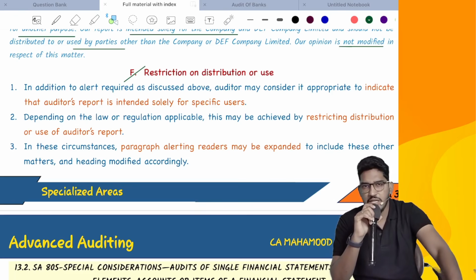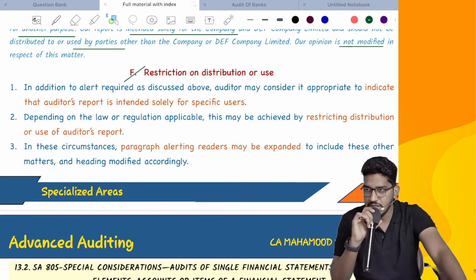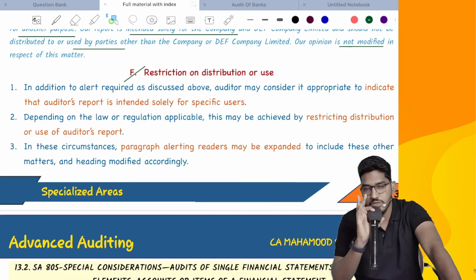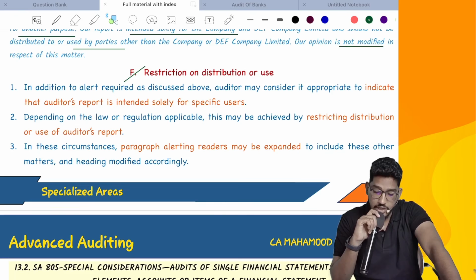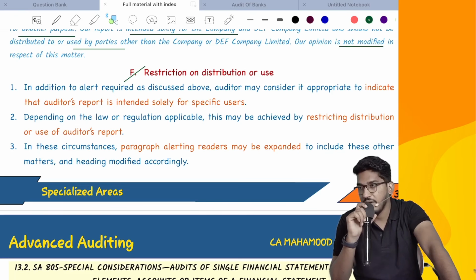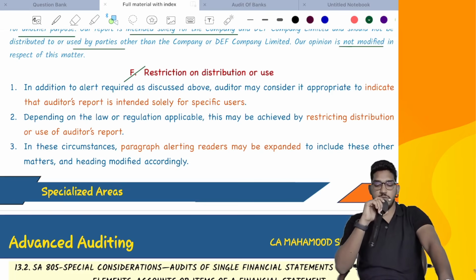And also, I will take the help of law and regulation. If they have any stringent provisions, I will take that into action to make sure this report is not going to anyone other than the intended user. In these circumstances, the paragraph alerting readers may be expanded to include these other matters and the heading modified accordingly. So in case you are restricting strictly, add that line also: we are restricting this use, and if you find this at any other place, it will be a violation. Like that, you can extend the emphasis of matter paragraph if you are restricting the usage.